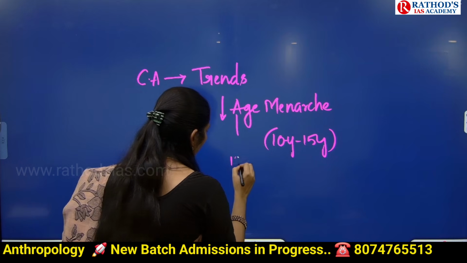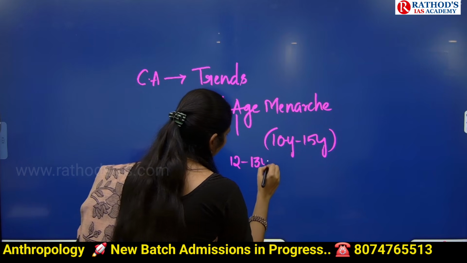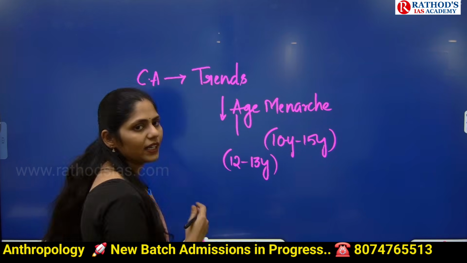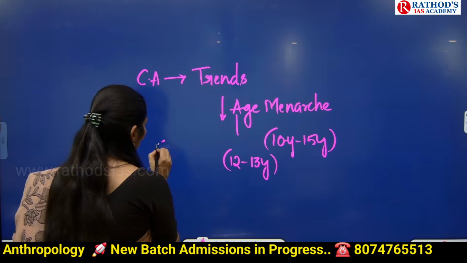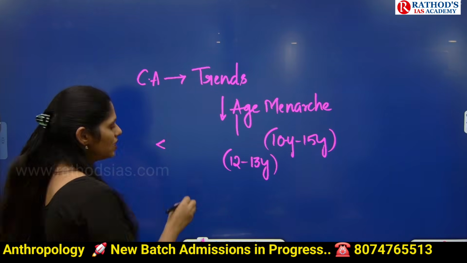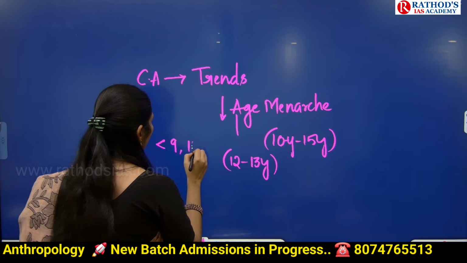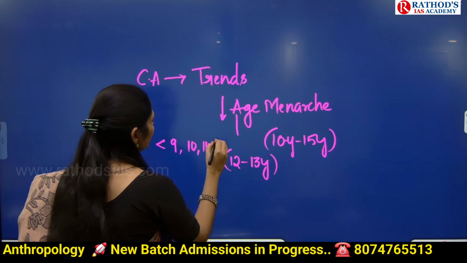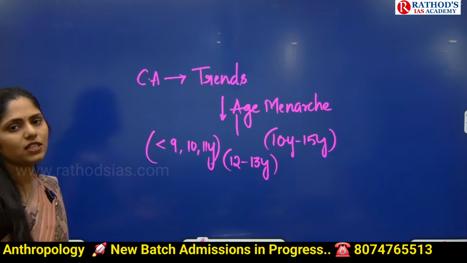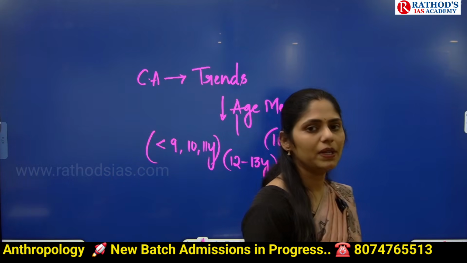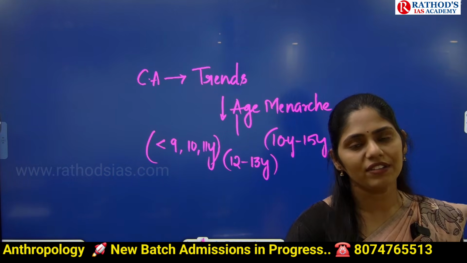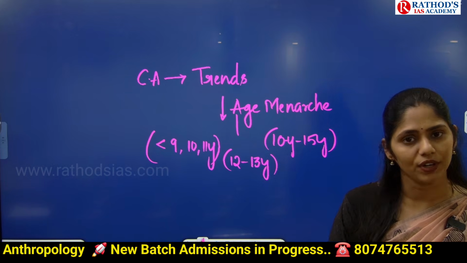But in India, it is around 12 to 13 years age, a girl will be getting her first period. But what is happening in India is, less than 12 years, even 9-year-old girls, 10-year-old girls, 11-year-old girls are experiencing this menarche. And if you compare rural areas and urban areas, people in urban areas are having earlier menarche compared to rural areas.